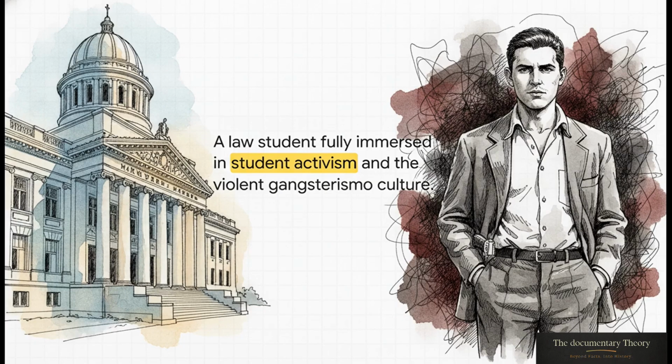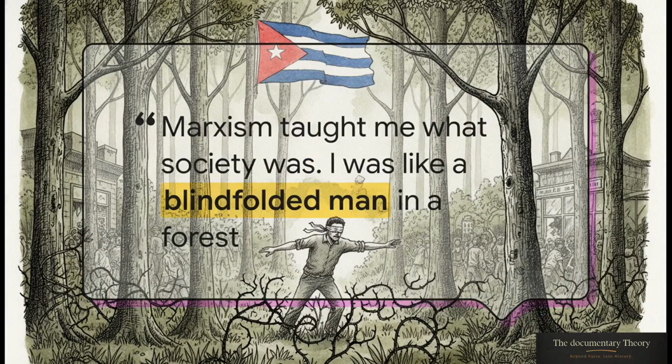He eventually started carrying a gun for protection after getting death threats and formally joined the left-leaning Partido Ortodoxo. During these student years, his ideology shifted profoundly. Looking back on it later, he noted that without understanding Marxist class struggle, a person is just a blindfolded man in a forest, not knowing anything. And this wasn't just him reading books in a library, right? He was physically out there fighting in violent left-wing uprisings abroad, like the massive 1948 Bogotazo riots down in Colombia. He was really beginning to see the entire world exclusively through the lens of a struggle against the bourgeoisie.